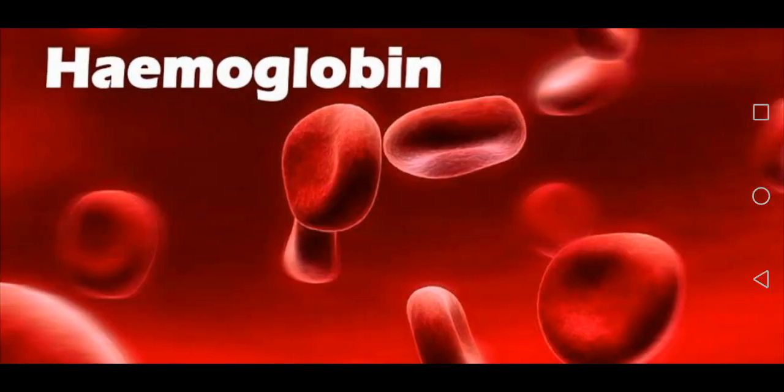Now I come to hemoglobin. What is hemoglobin? Hemoglobin is a red substance in the blood that carries the gas we need to live, that is oxygen. And it also contains iron.